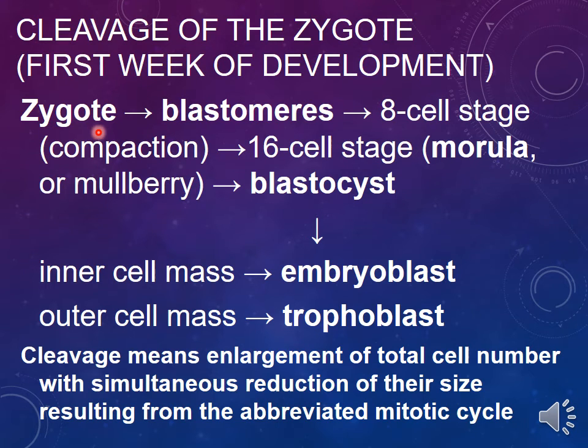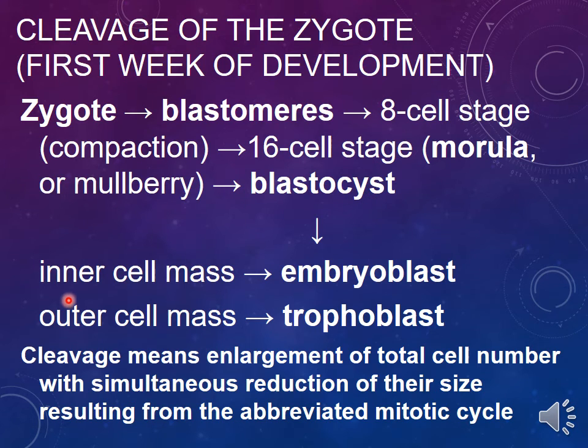Here again, the cleavage is the transformation of the zygote into the morula by division from a single cell to 2, 4, 8, and until it reaches the 16 cell stage, it is named the morula. This morula then will change into the blastocyst by further division of these cells. The blastocyst is composed of two different structures.